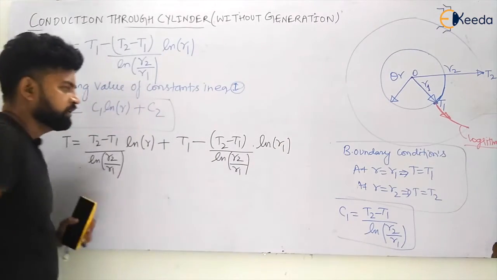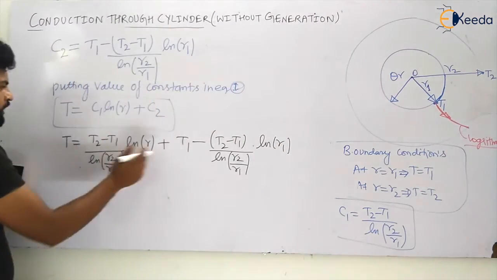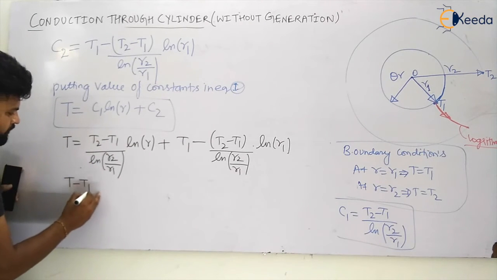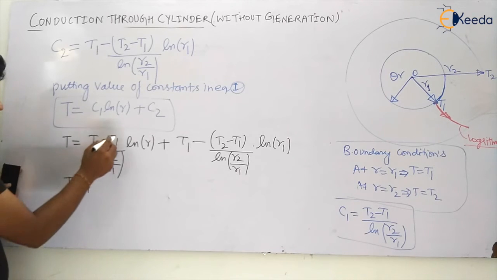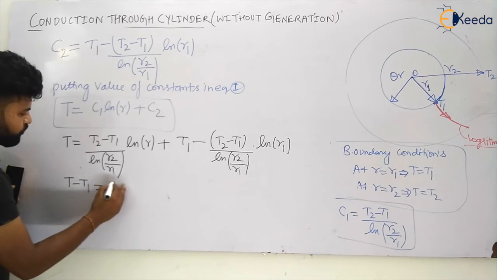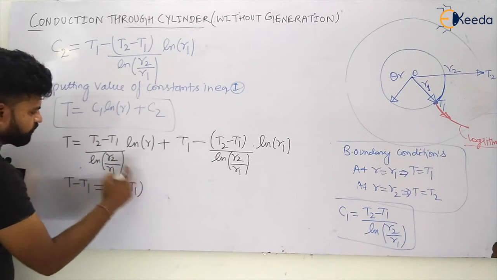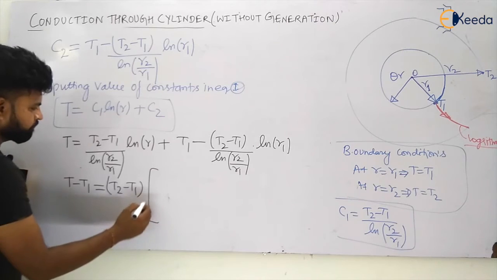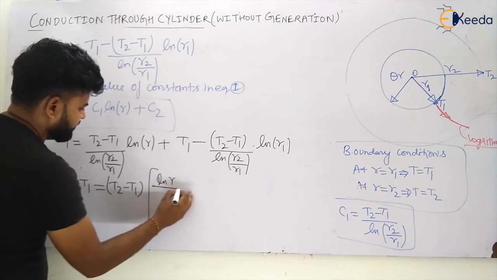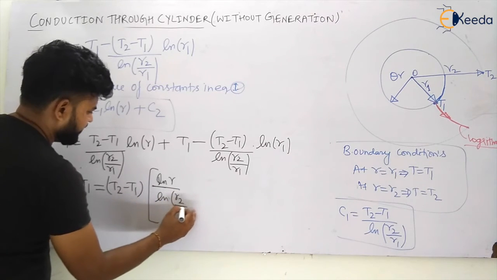Okay, my dear students. Now arranging the terms, let us see what I will get. I am taking this T this side, so this will become T minus T1, and I am taking T2 minus T1 common, so this will become equal to T2 minus T1, and 1 will come out from this equation. This will become 1 by ln R2 by R1.